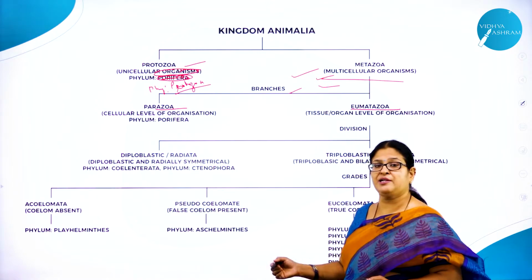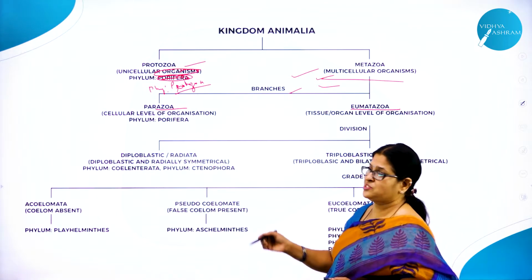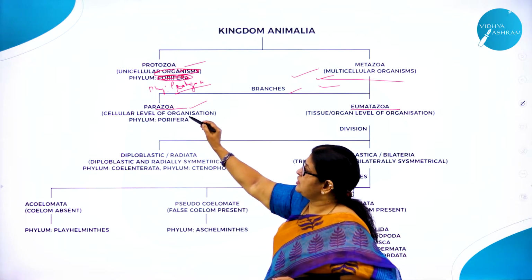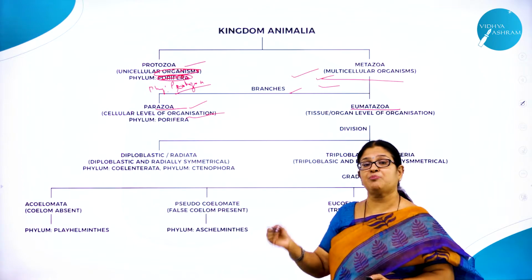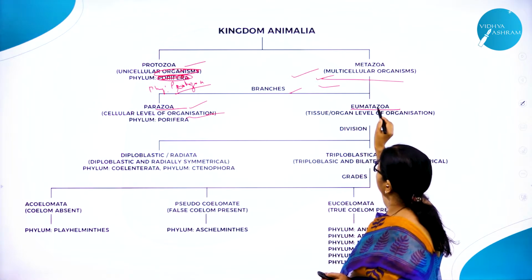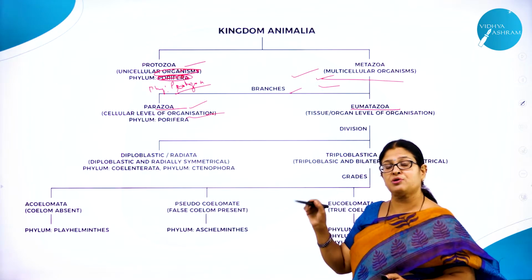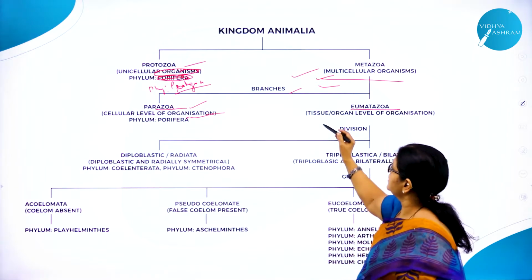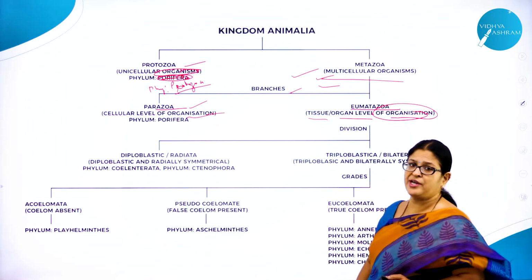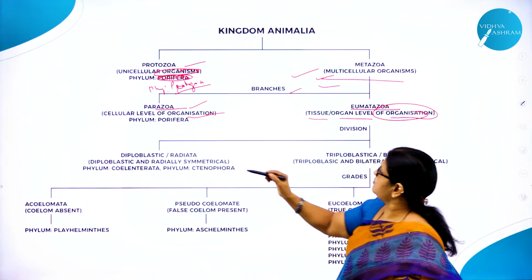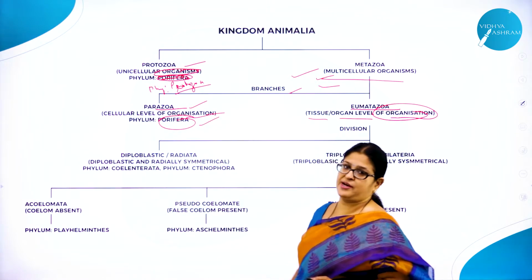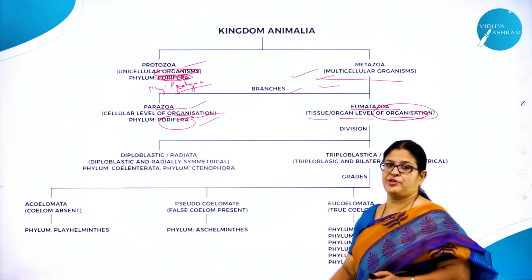Multicellular organisms are again divided into two branches. What is that branch one called? Parazoa. Parazoa includes what? That is cellular level of organization. So, their body is restricted to what level? Cellular level. Then Eumetazoa includes those organisms where the body level is having either tissue or organ level of body organization. What is the example you are going to give for cellular level of organization? That is Porifera.